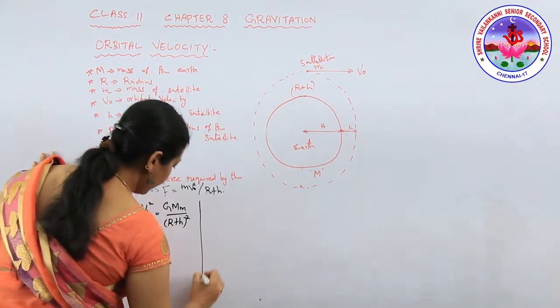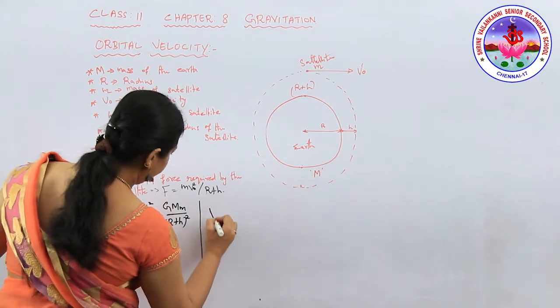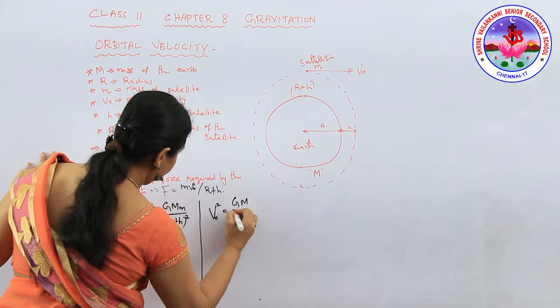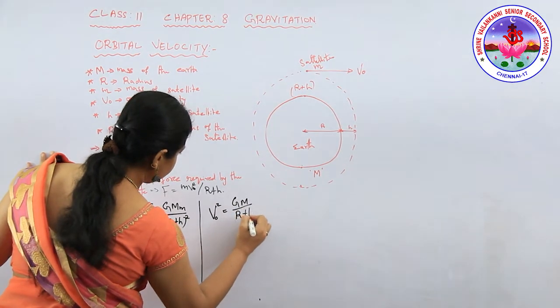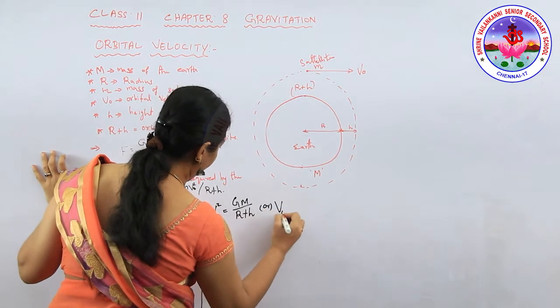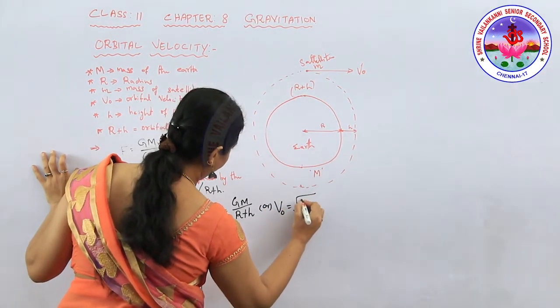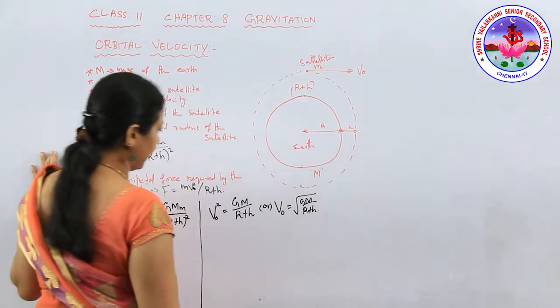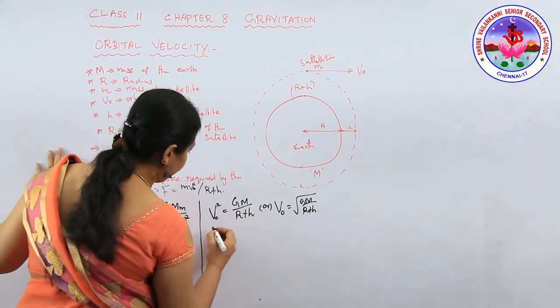Now we need v naught squared, which is equal to GM by (r plus h). So from this we can write v naught is equal to root of GM by (r plus h), as we know very well.